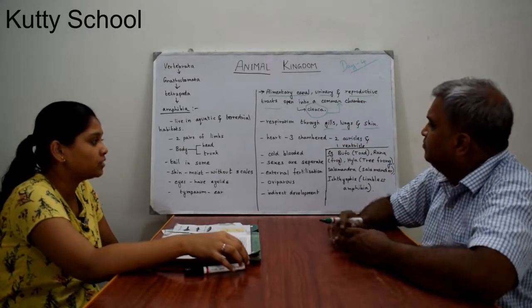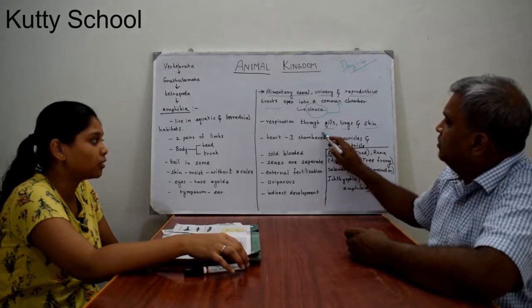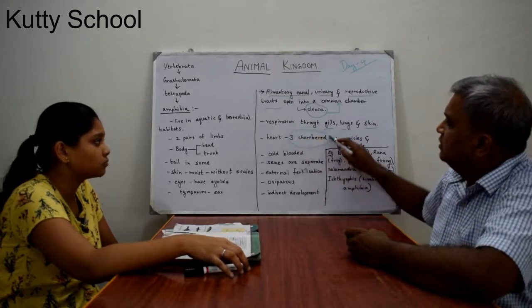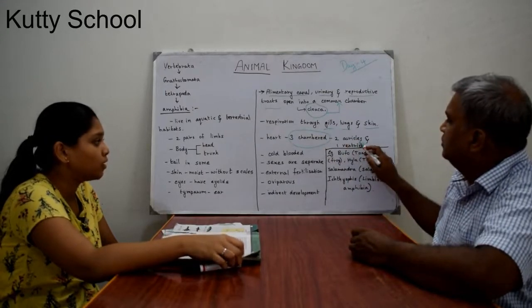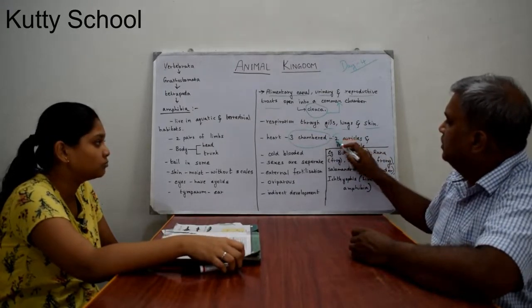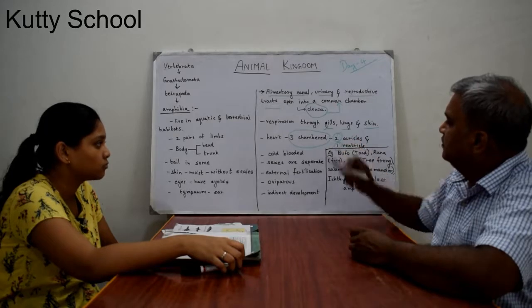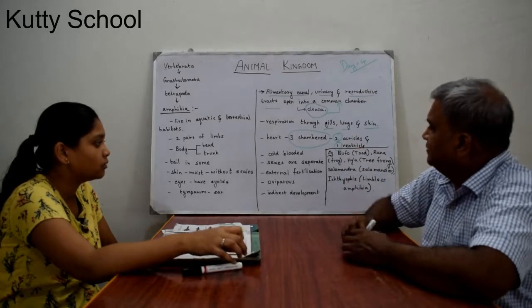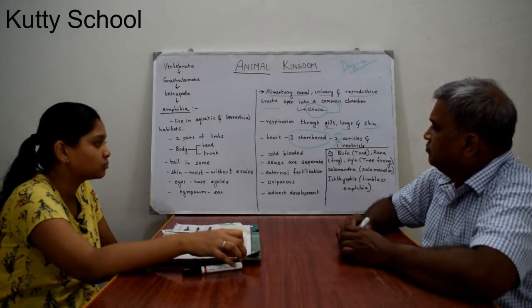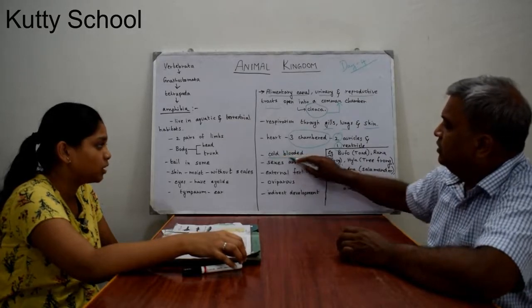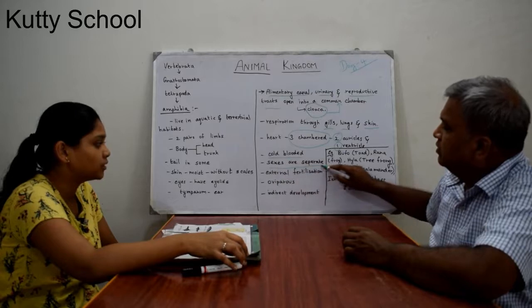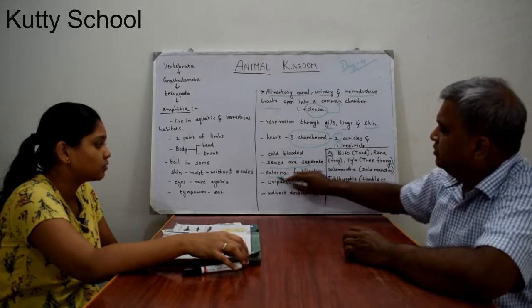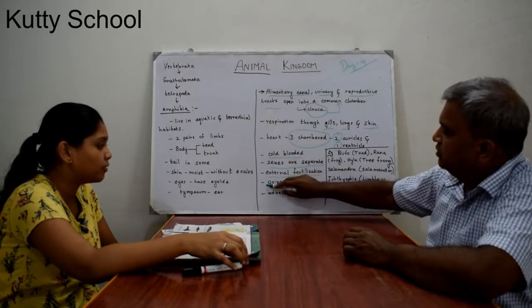And the heart is three chambered, with two auricles and one ventricle. Previously there were two chambers, now it has three. These animals are cold-blooded, and sexes are separate. There is external fertilization, and they are oviparous with indirect development.